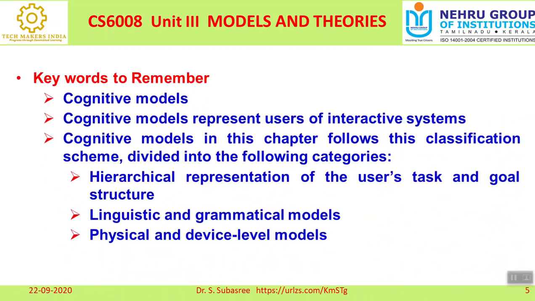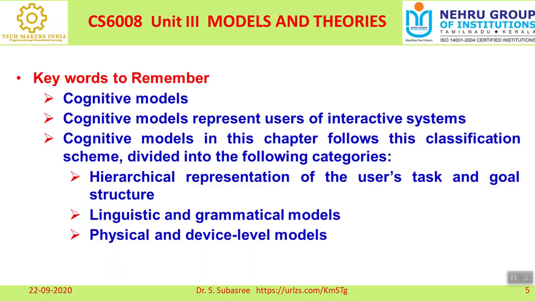Again, when you talk about the cognitive model, it purely represents the user of an interactive system. We are talking about interacting with computers, so here we will be applying our cognitive models. We know very well what cognitive understanding, knowledge, or intention is. Everything will interact with the system.